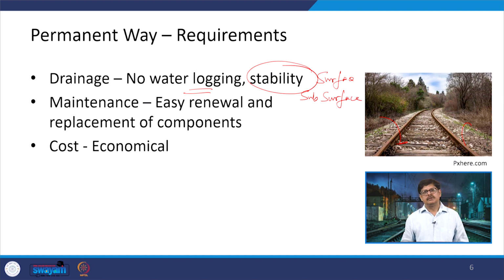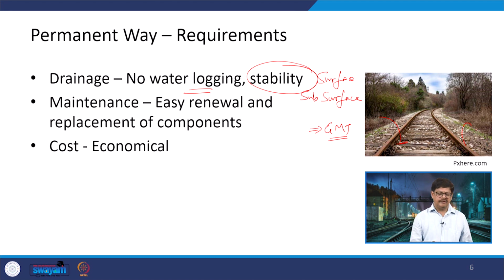Maintenance. These tracks can work with some gross million tons of load in their life, and as soon as this gross million tons has been reached, there may be a requirement of renewal of the track or replacement of the various components on that track. So, whatever type of components, whatever type of fastenings we are using, they should be such that they can easily be replaced, easily be renewed, easily be taken out, and then the track can be maintained in its normal condition.